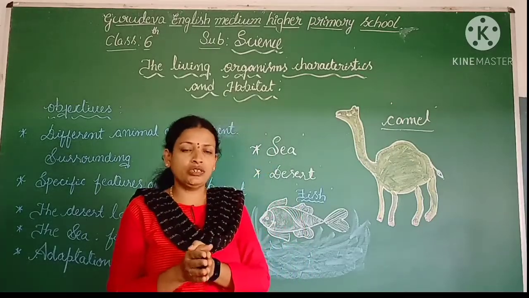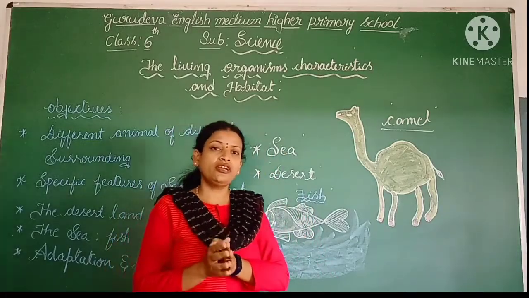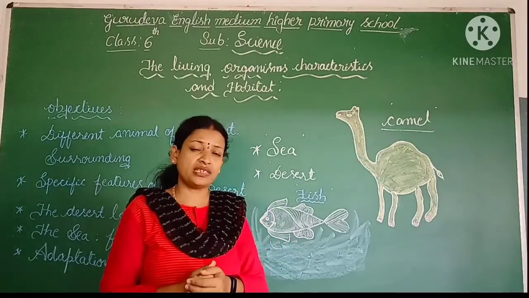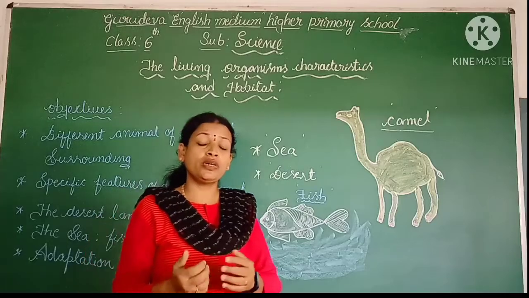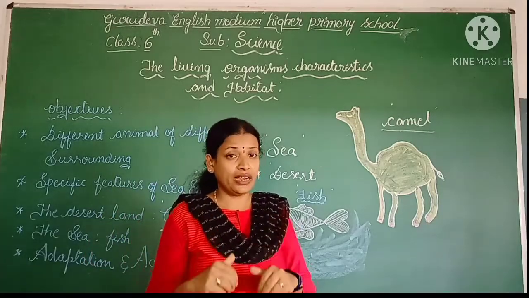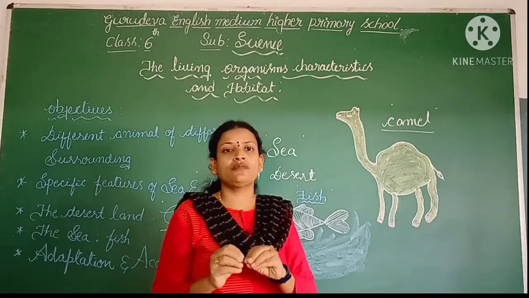I am going to give an example: dinosaurs. Nowadays we are not getting those animals because they did not lead their life successfully with respect to the environmental conditions. Automatically they died. That is what we call extinct.